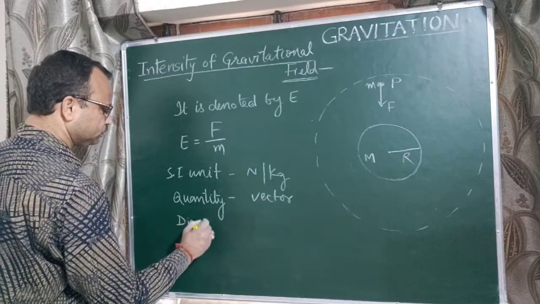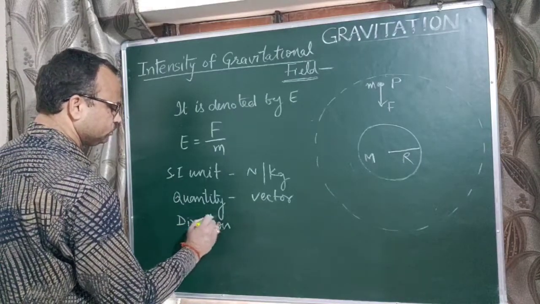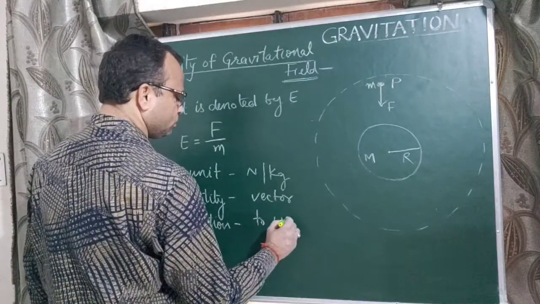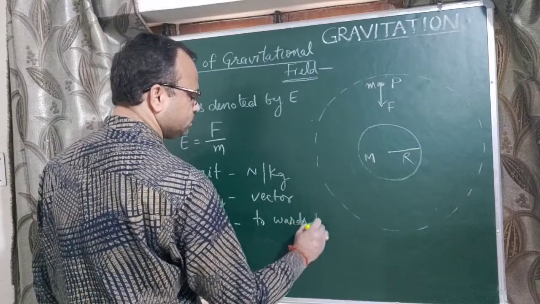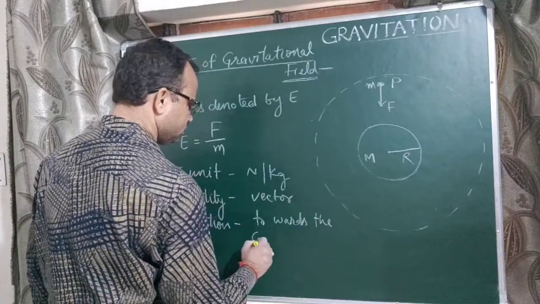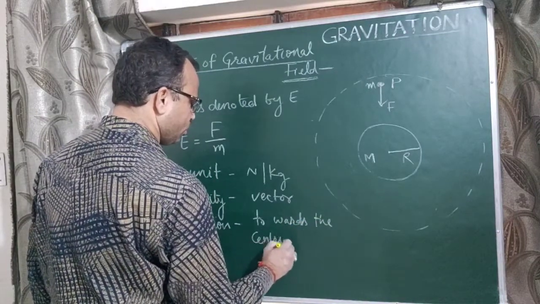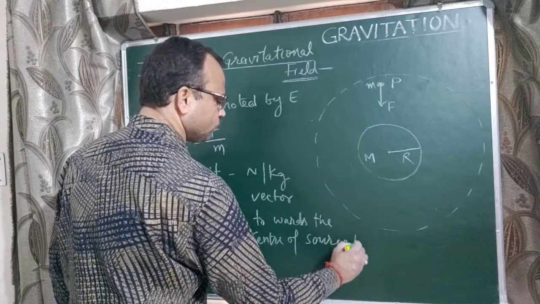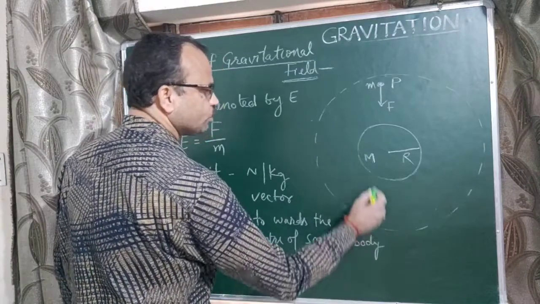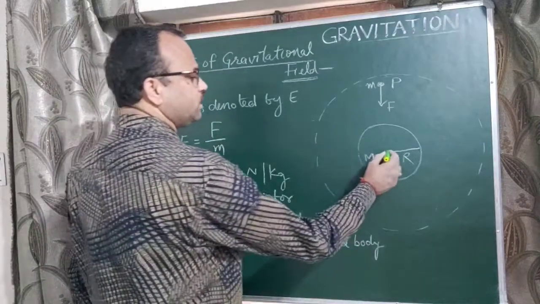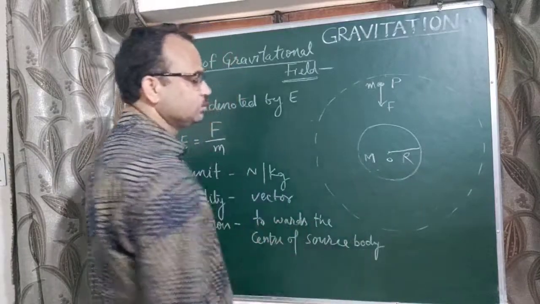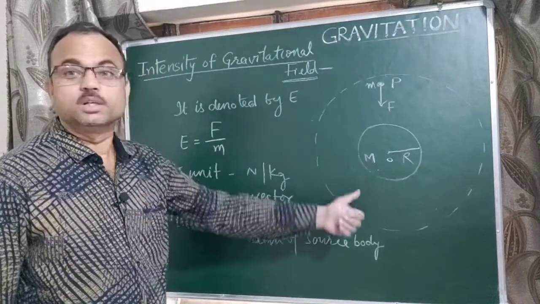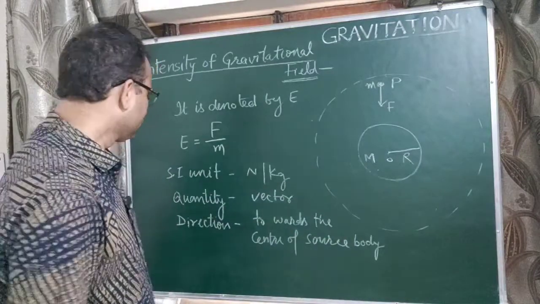Direction is towards the center of the source body. Here the center of this is O, meaning this body is Earth. So we can say that the intensity of gravitational field of Earth is directed towards the center of the Earth.